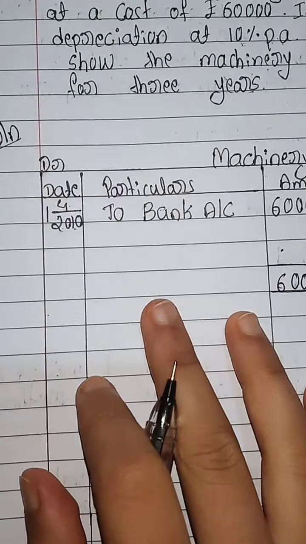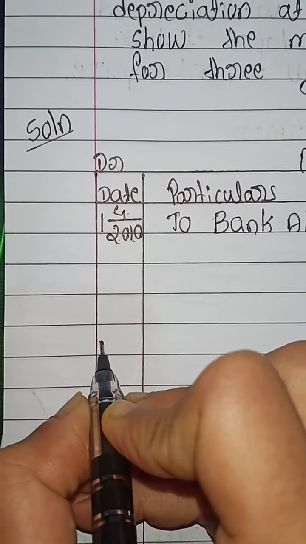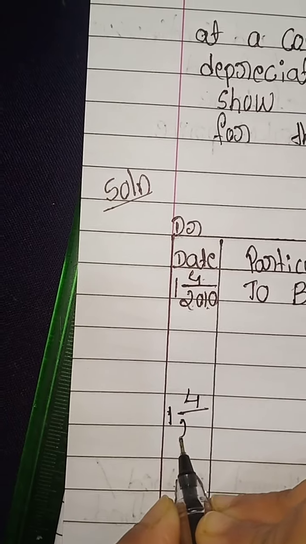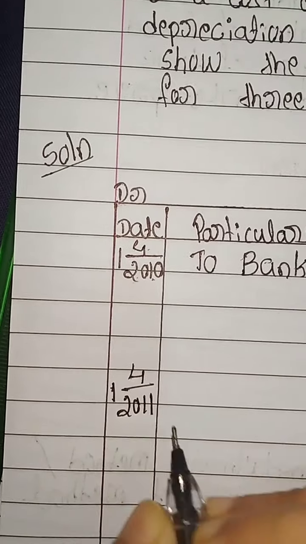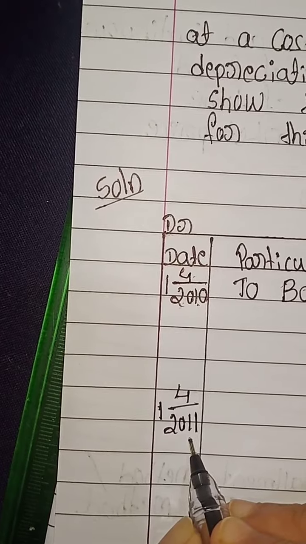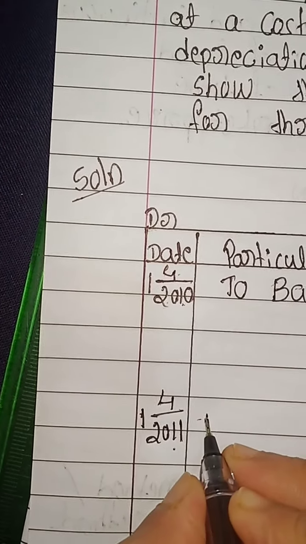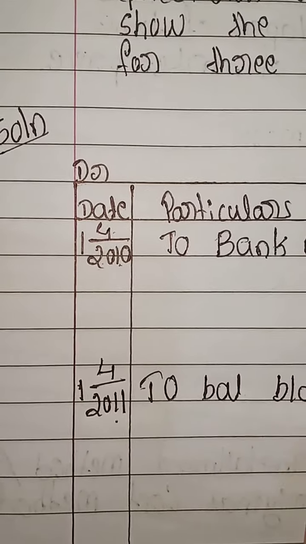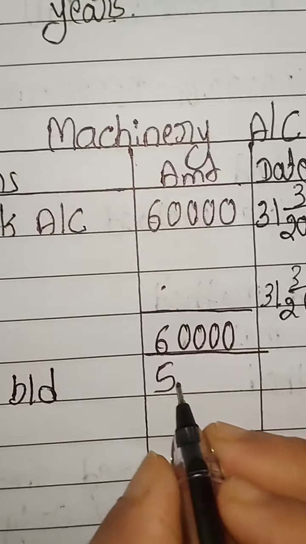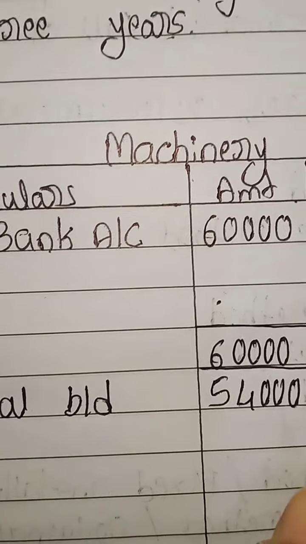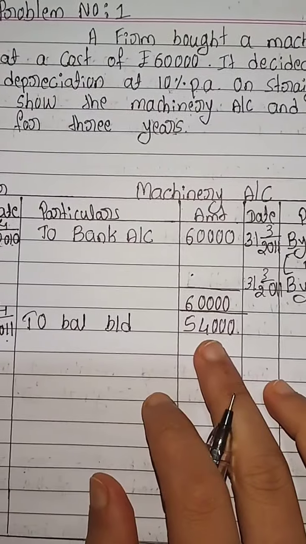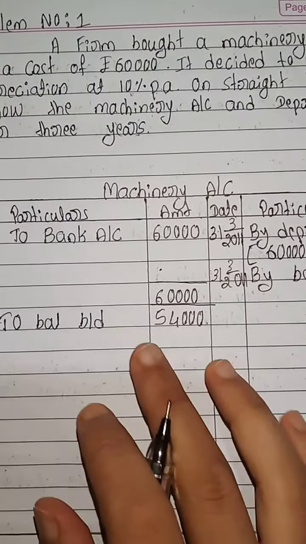Here the opening of next year is 1st April 2011. Okay, 1st April 2011 is the next year opening. So here to balance brought down, rupees 54,000. Okay, next year brought down is 54,000 rupees. We have to write here.